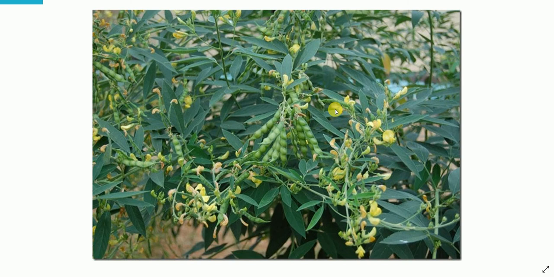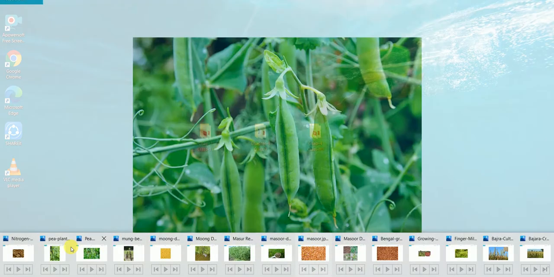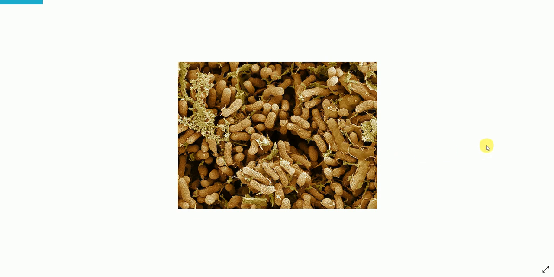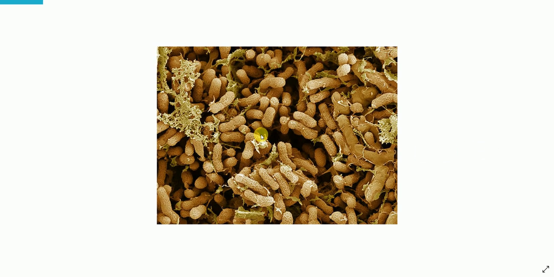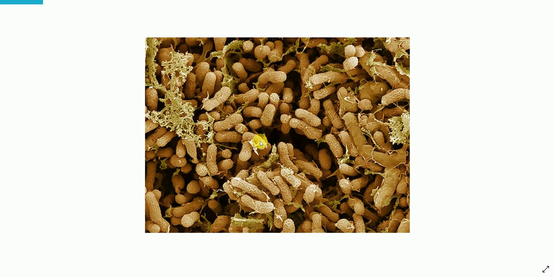Again, can you tell me what is this? This is tur. Okay, arhar or tur. I have also shown one photograph earlier. And so this photograph shows this bacteria, okay, nitrogen fixing bacteria, rhizobium. Okay, this is nitrogen fixing bacteria known as rhizobium, that is present in the root nodules. Okay, microscopic view, rhizobium, that helps in fixing nitrogen into the soil.